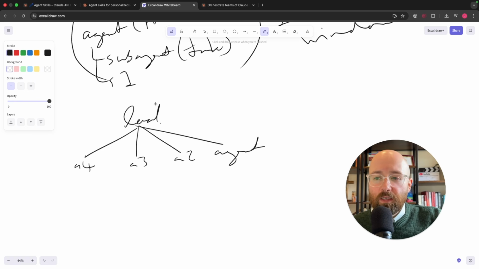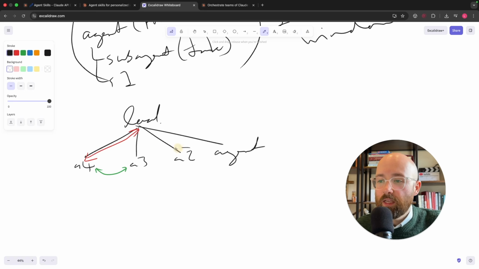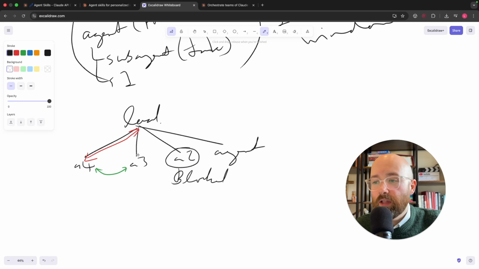In this lead situation, instead of the directional contact being only up this way, down that way, they can now talk to each other too. What this facilitates is that the lead can give them different tasks and they can go and do different things, and say if agent 2 is blocked, then the other agents will be able to find out directly from them and then prioritize their work to unblock this agent.